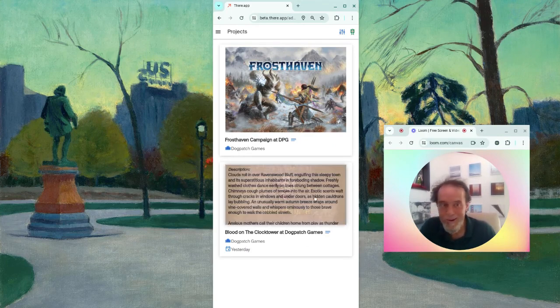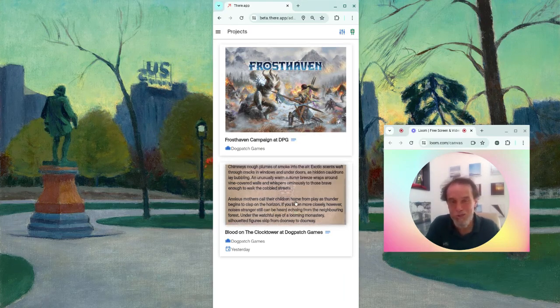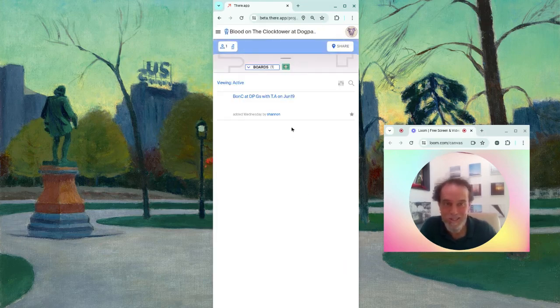on the Clocktower. Actually, Blood on the Clocktower is a game in which we're trying to identify a demon among the players. You can see the tone of the game: clouds roll in over Ravenswood Bluff, engulfing the sleepy town. Those who can read signs know there is trouble brewing. So we actually took this copy, which comes from the game itself, and we put it in our There.App invitation so that the people who received it can get some early sense of the kind of game that evening they were in for.